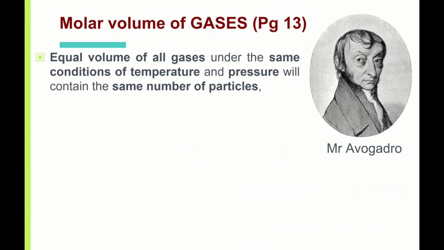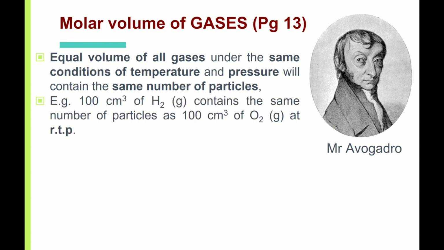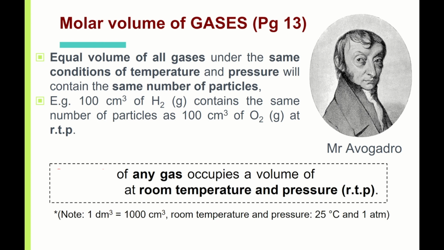So remember this guy, Mr. Avogadro? He was the one who discovered the 6 times 10 to the power of 23. Okay, so he discovered another thing. He discovered that gases, when they're in gaseous state, behave in the same way. So what do I mean by this? He realized that 1 mole of any gas, it can be hydrogen gas, oxygen gas, contains the same volume. And this volume is always the same, which is 24 dm cube.